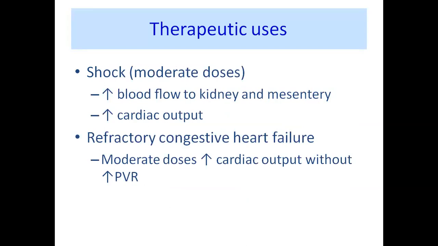So, therapeutic uses. A moderate dose should be given. It increases blood flow to the kidney and mesentery. It increases cardiac output in refractory congestive heart failure. Moderate doses should be given, so it will increase the cardiac output without an increase of peripheral vascular resistance.